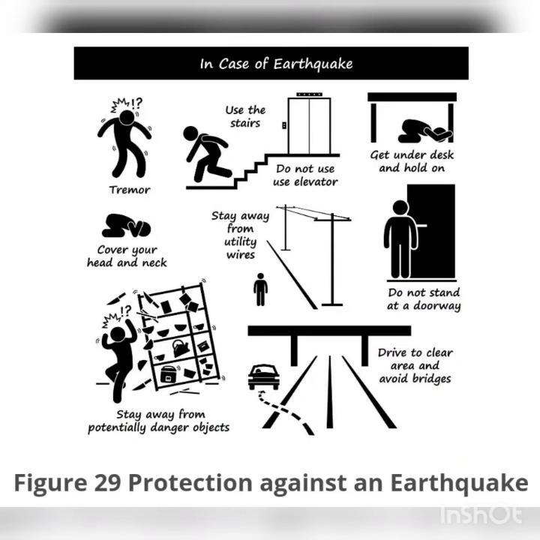Now how can people protect themselves from an earthquake, students? One should hide under a table until the earthquake stops. One should not stay close to heavy and tall objects. If one is in bed, they should cover their head with a pillow instead of getting up. These are the safety measures which should be taken while you are inside your home or in the office. Now one should find a place which has no tall buildings around, or even trees. If a person is inside a car or a bus, they should drive slowly to a clear place and stay inside until the earthquake stops, students.